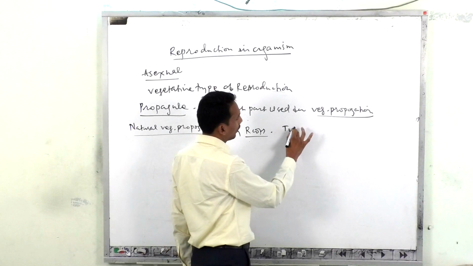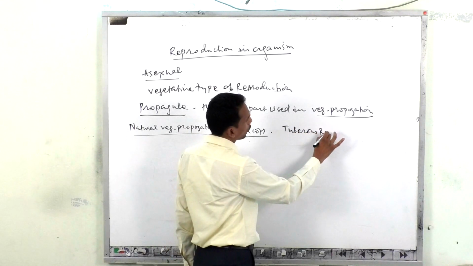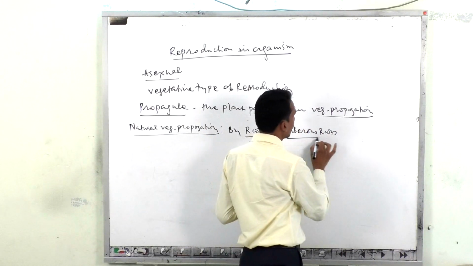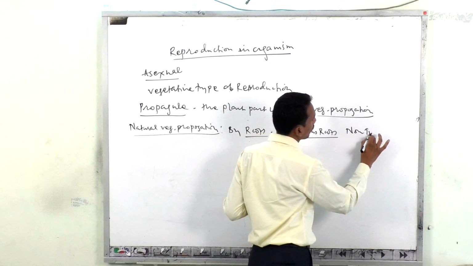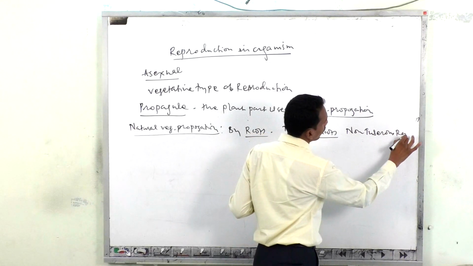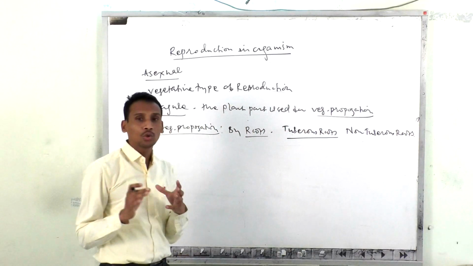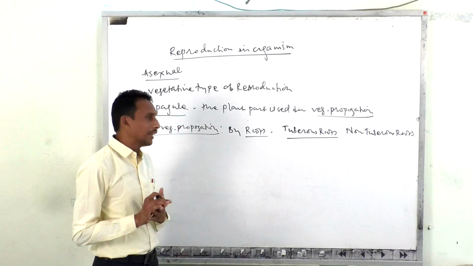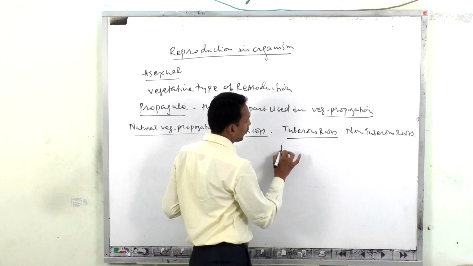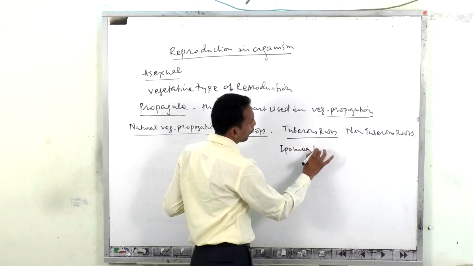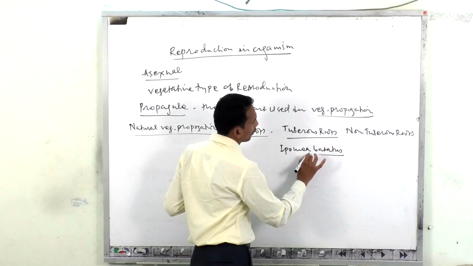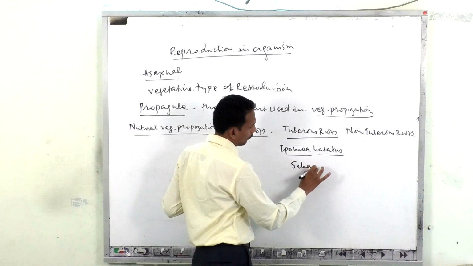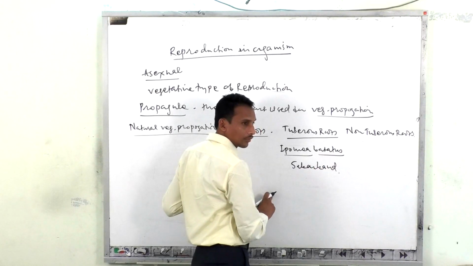One of them is tuberous roots, and another one is non-tuberous roots. By both roots, there can be formation of a new individual. In case of tuberous root, the best example is Ipomea batatas, also called shakarkand in Marathi.